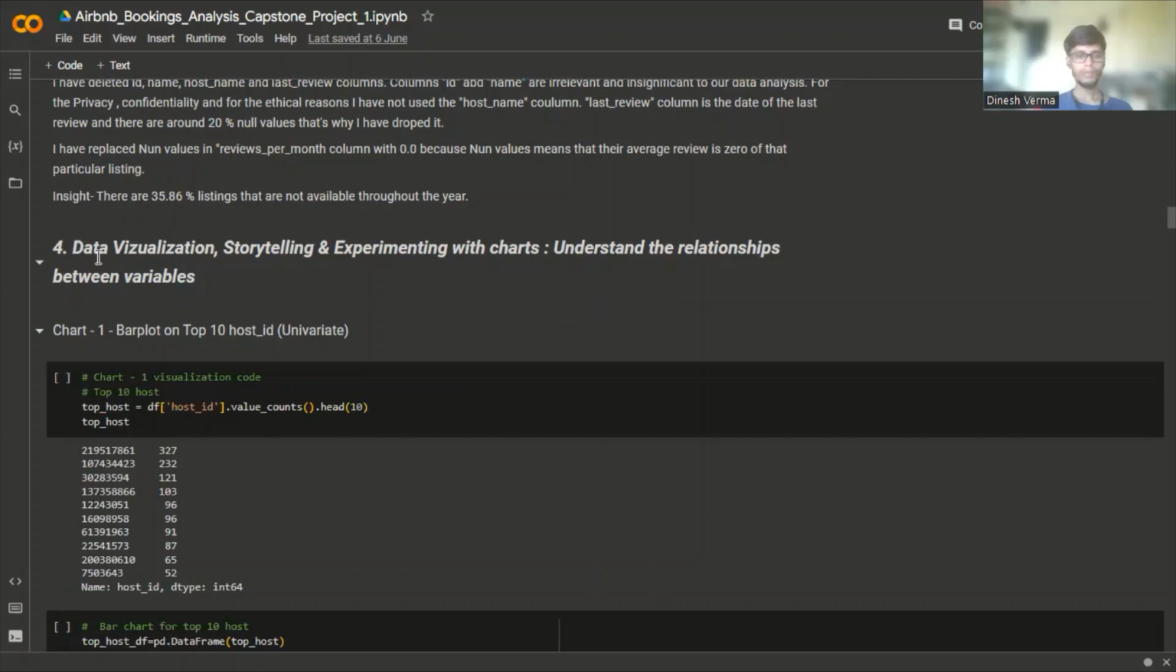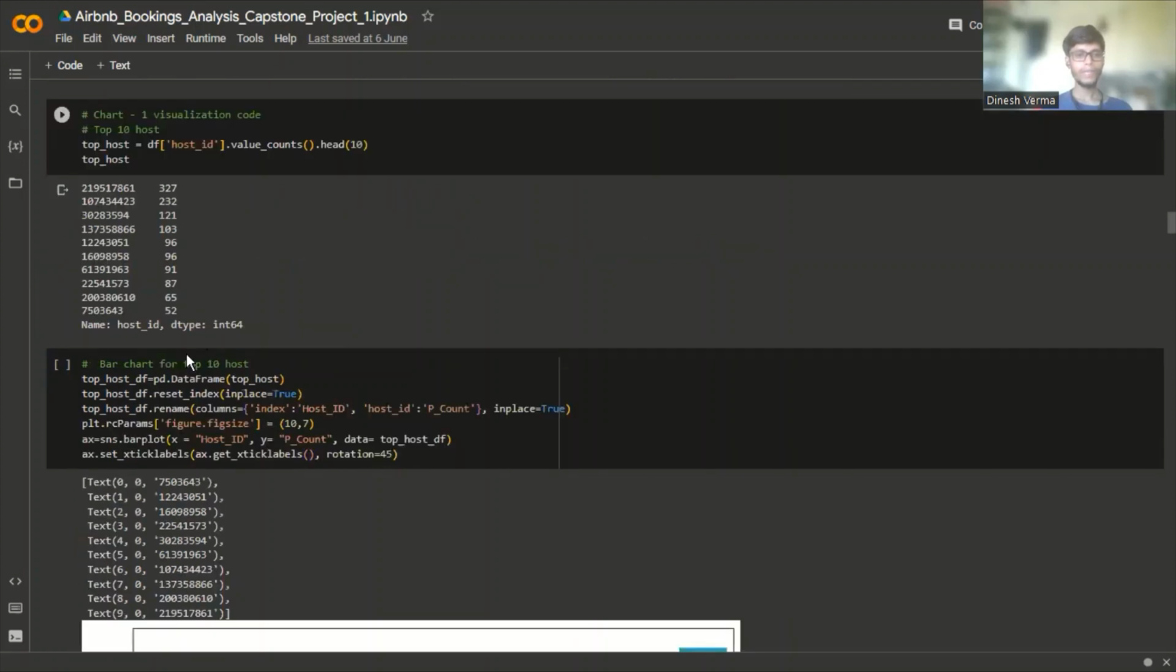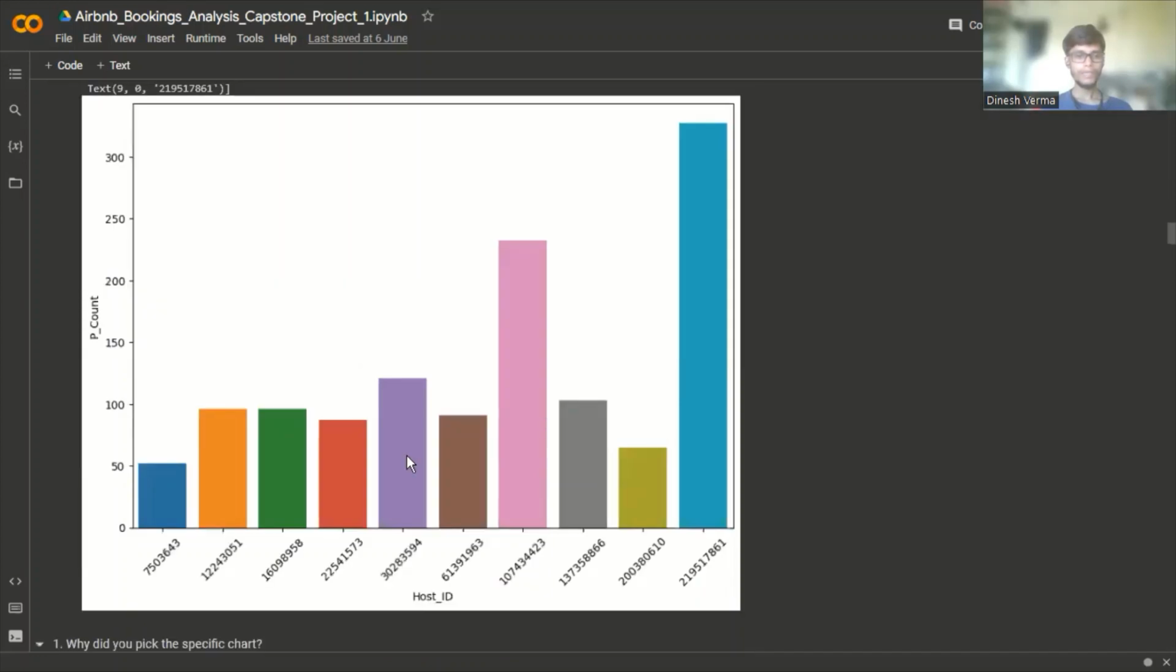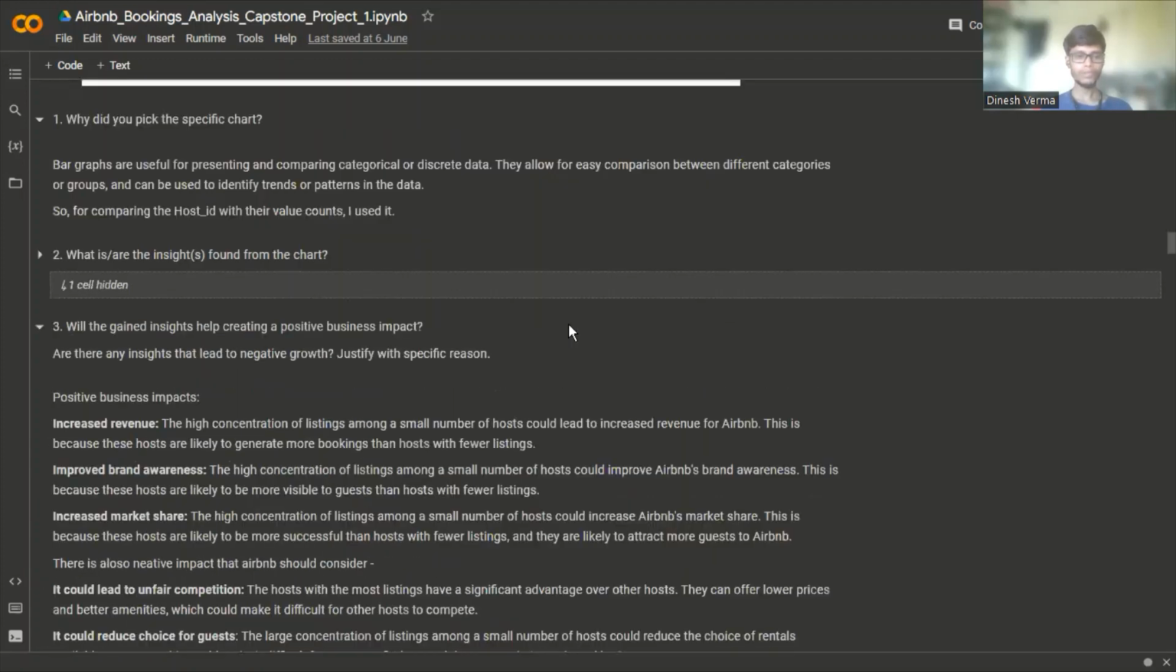So we come to our data visualization and storytelling part. I have plotted a bar plot on the top 10 host IDs. From this bar graph, we can see that there is a good distribution between the top 10 hosts with the most listings, and the first host has more than 300 listings. The data shows that there is a large concentration of listings among a small number of hosts.